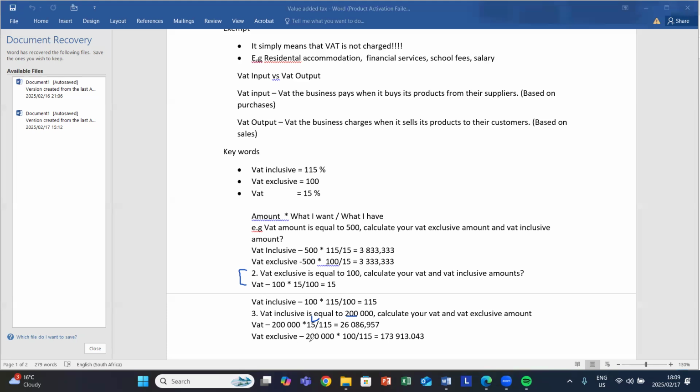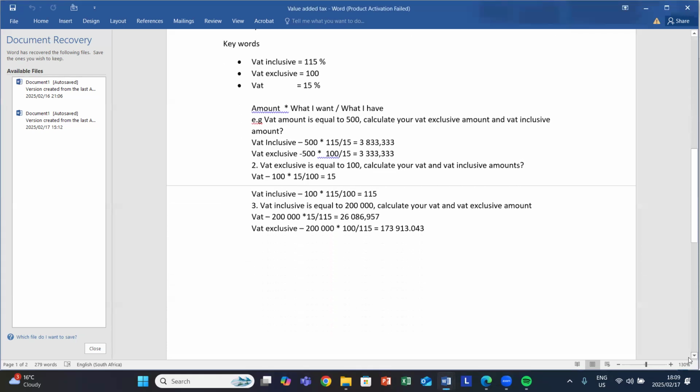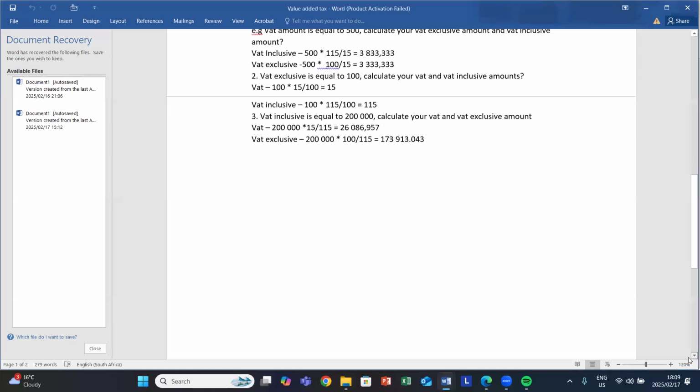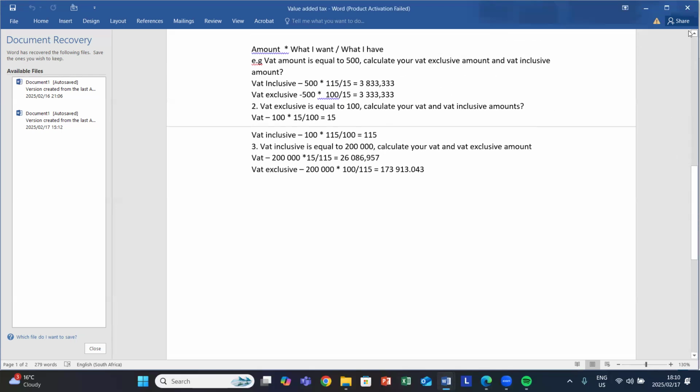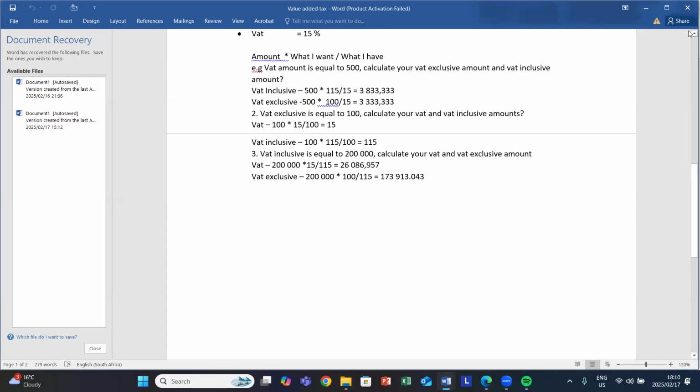And then with regards to VAT exclusive, we'll also do the very same thing. Amount. What is the amount that they provided you with? 200,000. Multiply by what I want over what I have, meaning multiply by 100 over 115, in which you get your answer there. And then that is your last example. So the purpose of us doing those examples was just to emphasize our calculation, because in most cases, they will want you to calculate these values. So that is our last question, and then we'll end here.